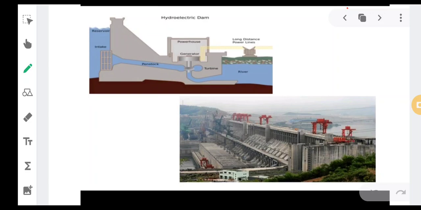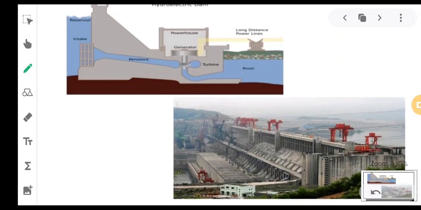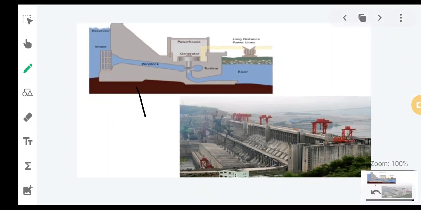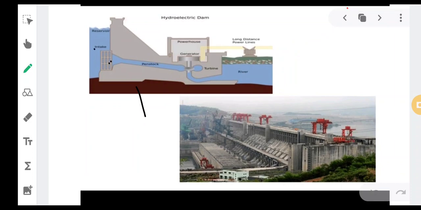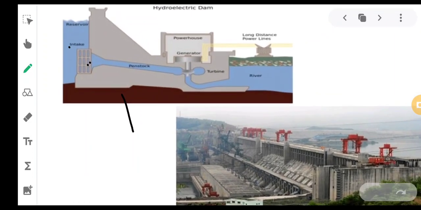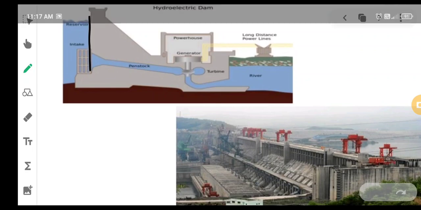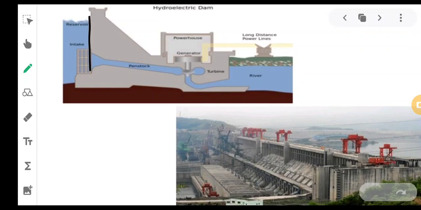Similar to the case of the thermal power plant, there is a dam which is constructed. What this dam does is the water is stored at very high pressure. The water is blocked, as you can see over here, by putting gates. You might have seen dams, they have gates. So water is stored behind those gates.